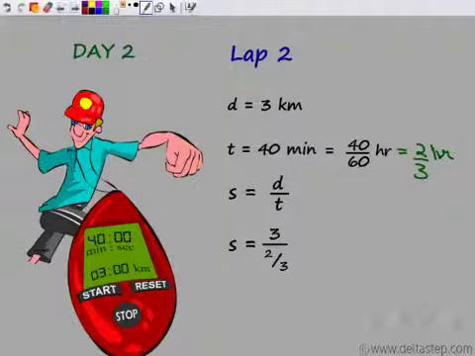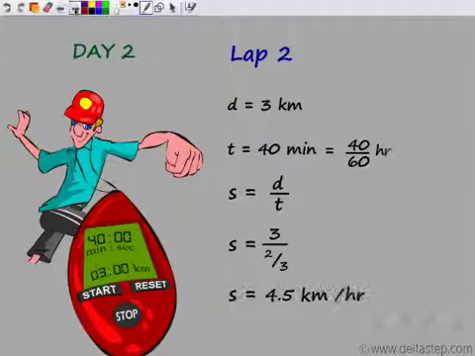So this is speed, which is 3 kilometers by 2/3 of an hour. So dividing this is 3 divided by 2/3, or I can say this is the same as 3 times 3/2. So this is 9/2. So I get 9/2 kilometers per hour, which is the same as 4.5 kilometers per hour. So his speed on day 2 for lap 2 was 4.5 kilometers per hour.